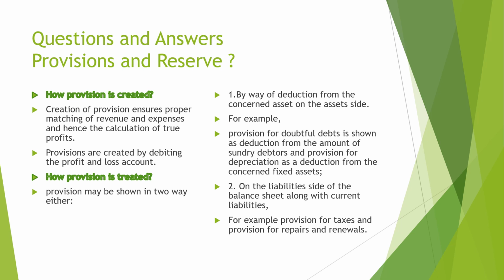How is the provision treated? A provision may be shown in two ways: either by way of deduction from the concerned assets on the asset side. For example, provision for doubtful debts is shown as a deduction from the amount of sundry debtors, and provision for depreciation as a deduction from the concerned assets. Or on the liability side of the balance sheet along with current liabilities.